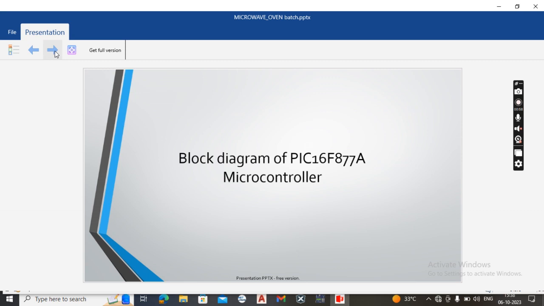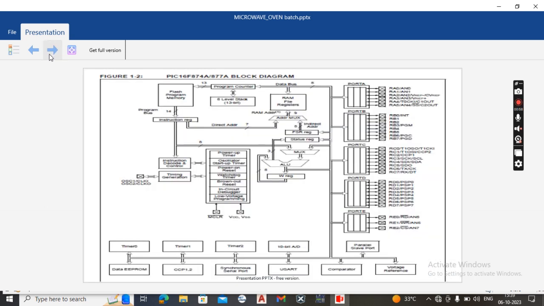Now let's move to the next slide, which is the block diagram of PIC16F877A. The PIC16F877A block diagram contains 5 input and output ports. Those are port A, port B, port C, port D, and port E. It also contains 3 timers. Two timers are 8-bit timers and one timer is a 16-bit timer. Generally, PIC16F877A is an 8-bit microcontroller. It contains on-chip flash memory, an arithmetic and logic unit, and different blocks.